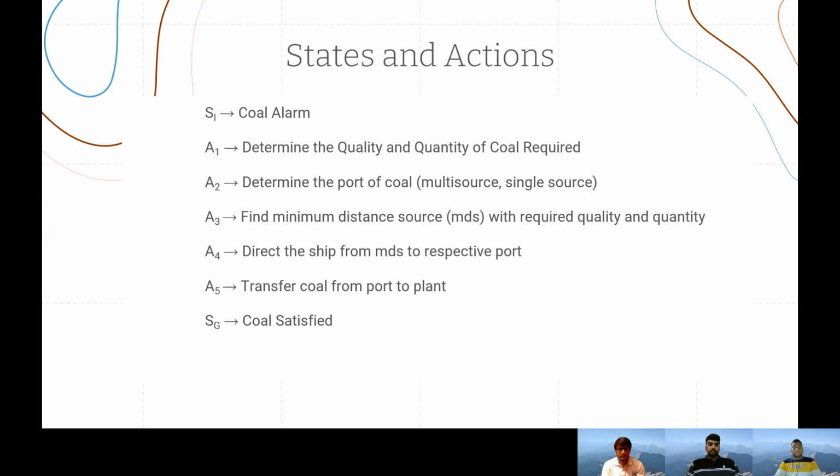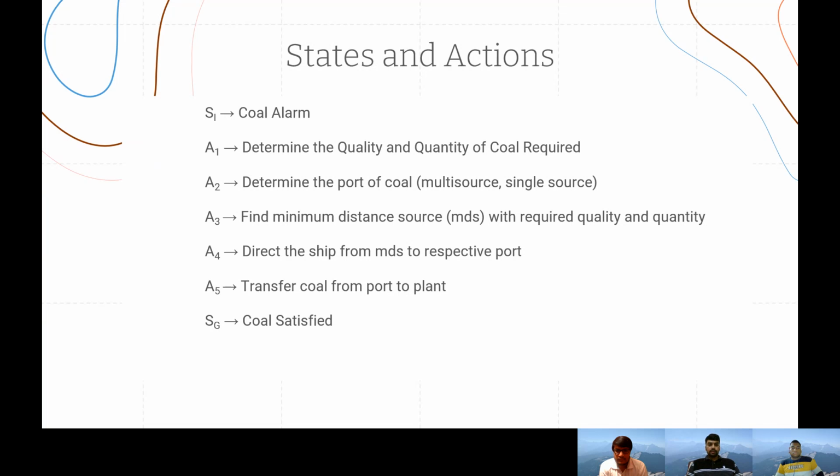Like the demand of coal generated by a particular plant, is it able to be satisfied by a particular port or not? If the particular port which is nearest to the plant is not able to satisfy, then we move to the next nearest port, and if that is not able to satisfy, then we move to the third port. So likewise, we determine if the quantity demanded by a particular plant is going to be satisfied by one port, or we require two ports, or all three ports.